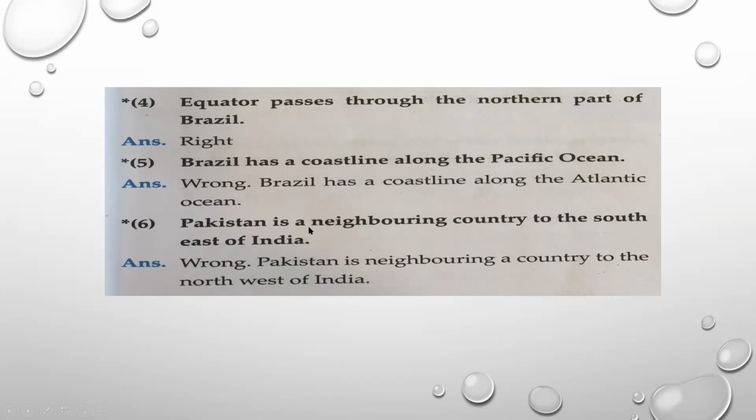Number 6, Pakistan is a neighboring country to the southeast direction of India. Wrong. Pakistan is a neighboring country to the northwest direction of India. The direction is different.